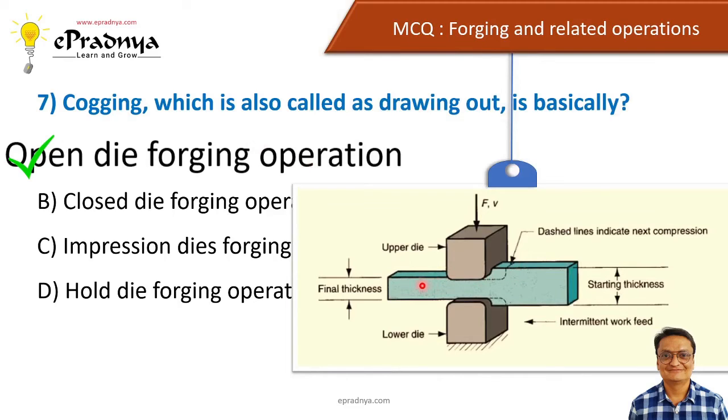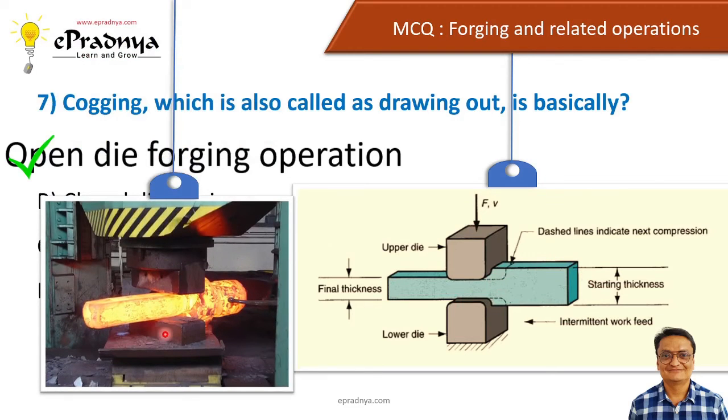Now in this cogging we are reducing the thickness of this particular metal bar with the help of these two dies, and these dies are not closed, they are open. So they are not enclosing any kind of material, and these are kind of hammers having a lower die which is fixed, and this is the upper die which is dropped over this lower die with material in between. Now we can see an actual example of this, where you can see that this is the lower die, this is the upper die, and the material is squeezed between these two dies in order to change the shape and size.